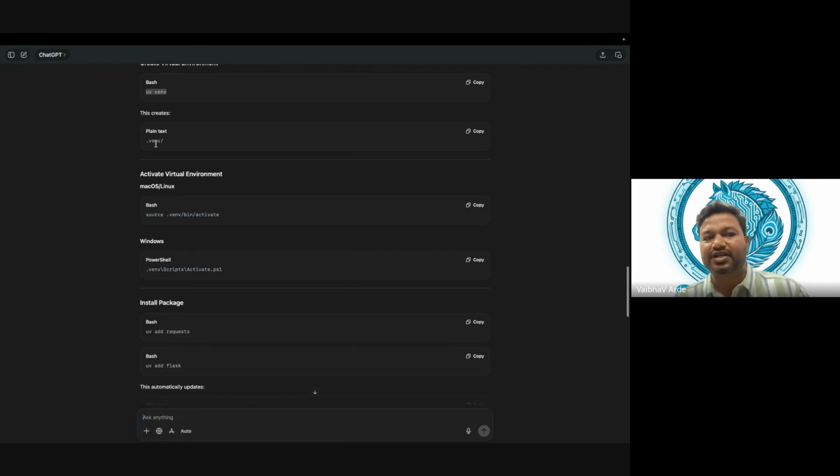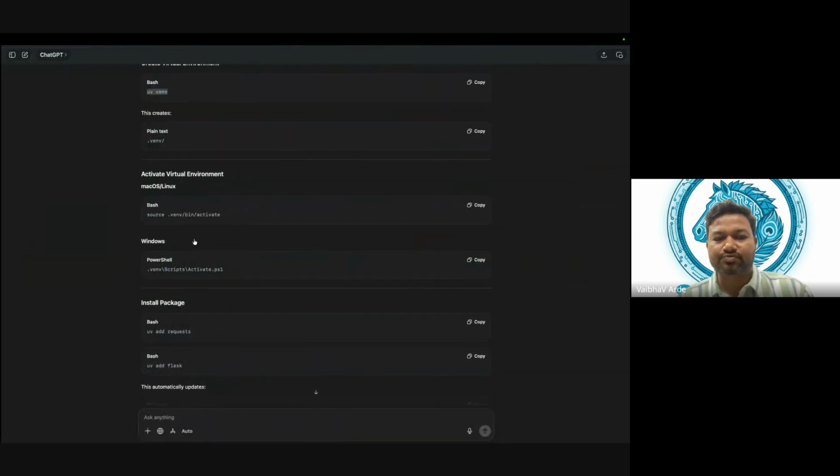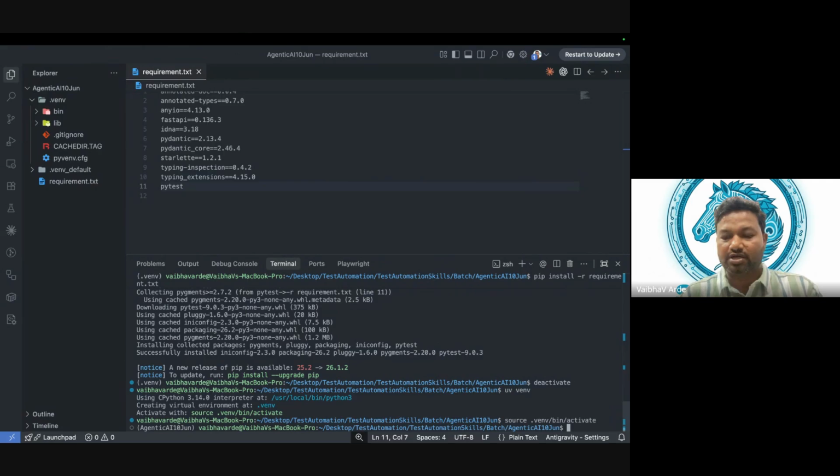So next thing is, as we created the virtual environment. So the virtual environment is created, right? So now our next step will be to activate that environment. To activate for Mac and Linux, we can use this command. For Windows, you can go ahead with this command. Okay, fine. So I will just copy this. I will go here, activate, and see, Agentic AI 10 June. This is activated. So in UV, it is the name of the folder. In the previous way, what we saw there, it was the name of the virtual environment. Okay, fine. So that means now UV is activated and we can use it.